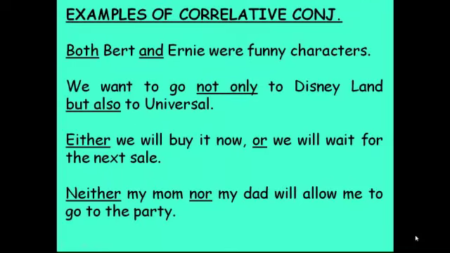For example of correlative conjunctions, the first, Bert and Ernie were funny characters. The second, we want to go not only to Disneyland but also to Universal. The third, either we will buy it now or we will wait for the next sale. And the last example, neither my mom nor my dad will allow me to go to the party.